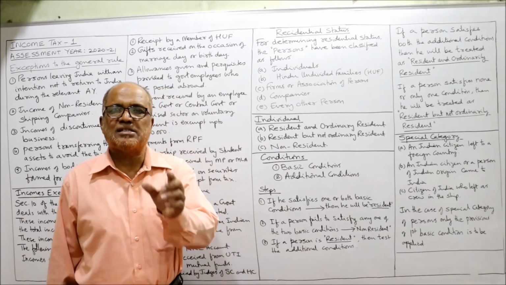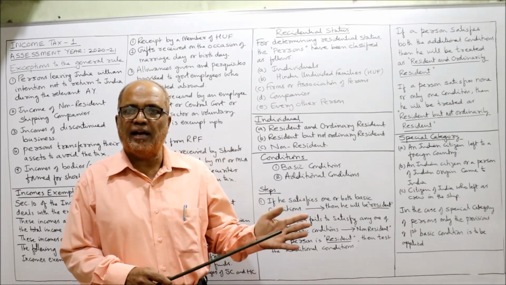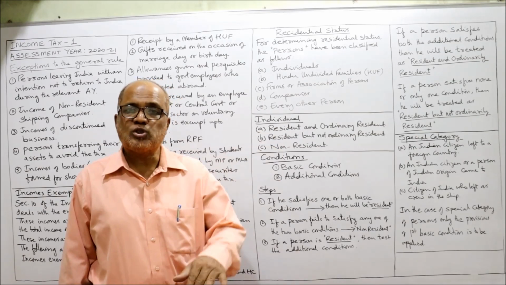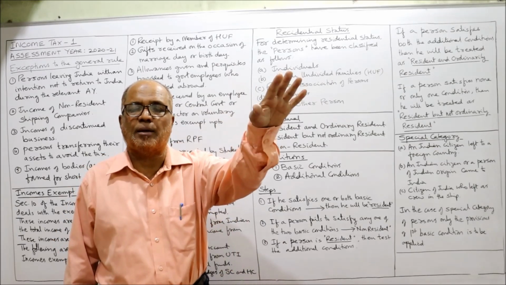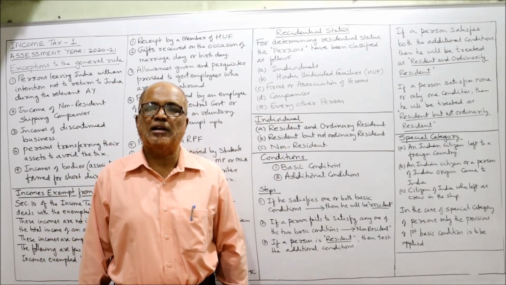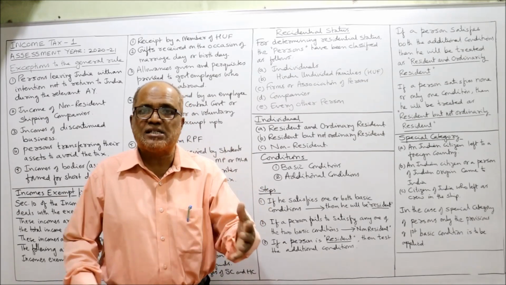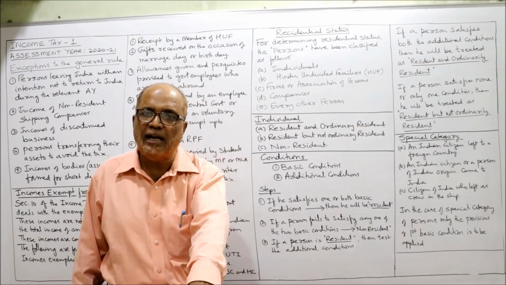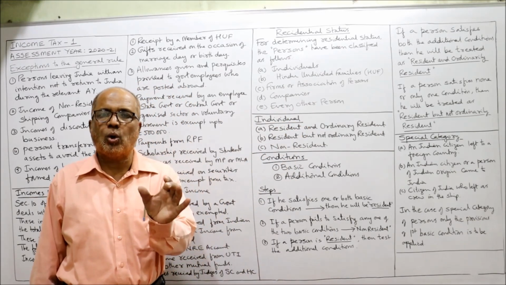For example, a person Mr. X is resident in India for the last 25 years. He has never gone outside India in 25 years, but he has Indian income as well as foreign income. Income is being generated in his name, Indian income and foreign income. The Income Tax Act says you have to pay the tax on all the incomes which you have earned in India and abroad, because you are an ordinary resident person. If a person is non-resident, how it is decided, I'll explain. If a person is non-resident, he is liable to pay tax only on Indian income. The foreign income, he is not liable to pay tax in India. So this is a crude, broad rule.